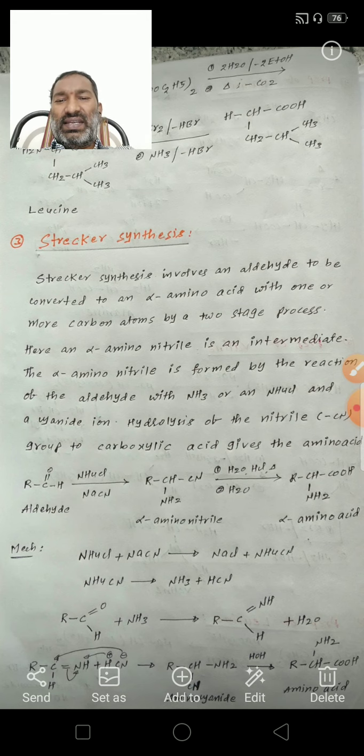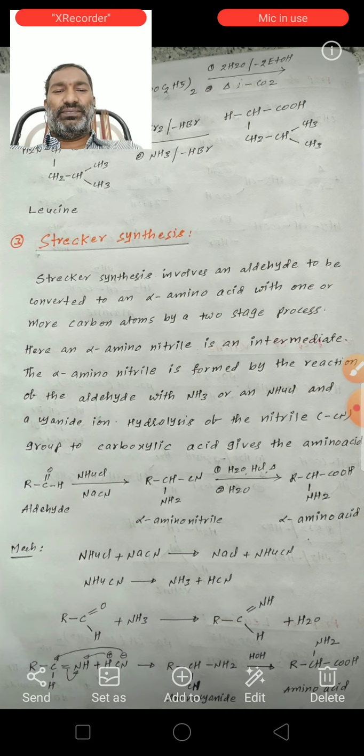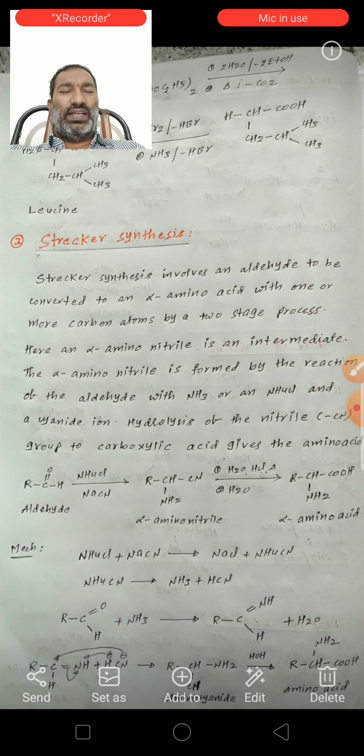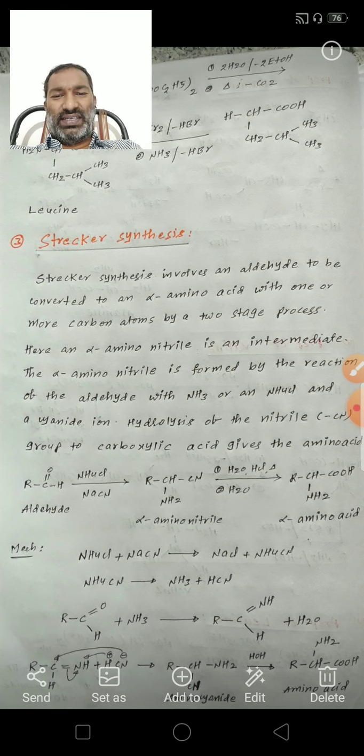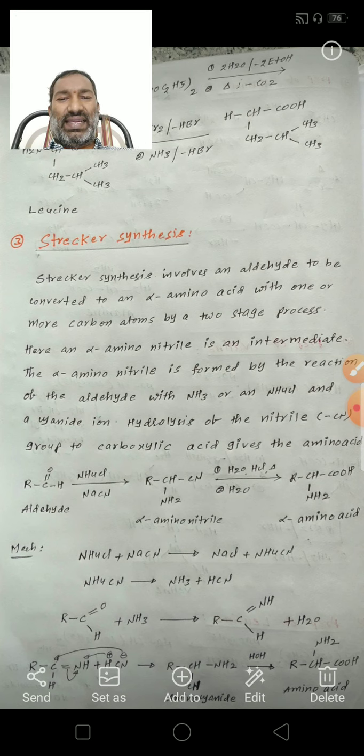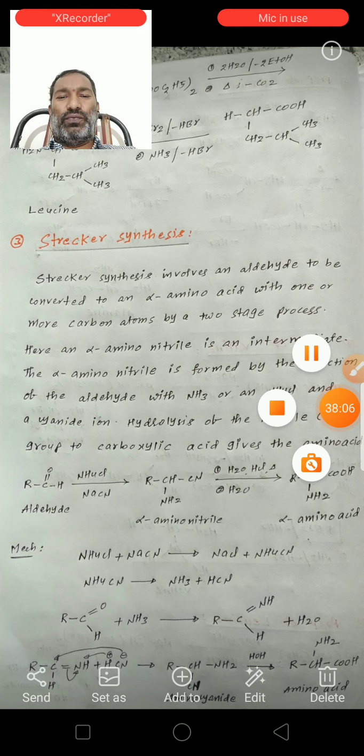See the reaction. First take the aldehyde. We can take any aldehyde. By taking this aldehyde, we can prepare the different amino acids. The aldehyde reacts with ammonium chloride and sodium cyanide to form an alpha amino nitrile.